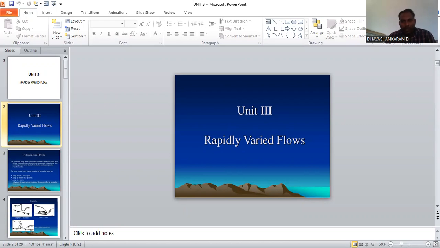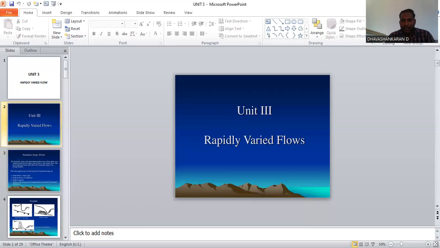So once again, we have to recall this concept. What is rapidly varied flow and what is gradually varied flow? Gradually varied flow occurs over a long length of the channel. When the water is flowing through a channel and the change occurs over a long distance, the flow is said to be gradually varied.